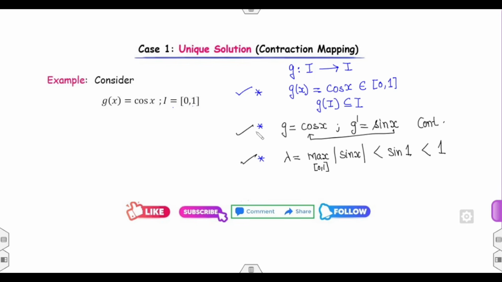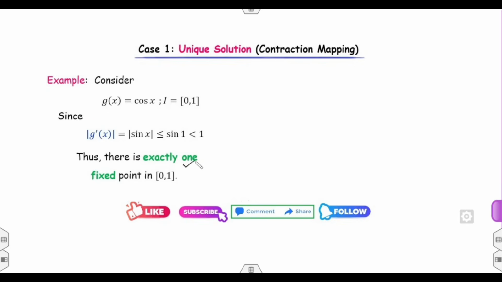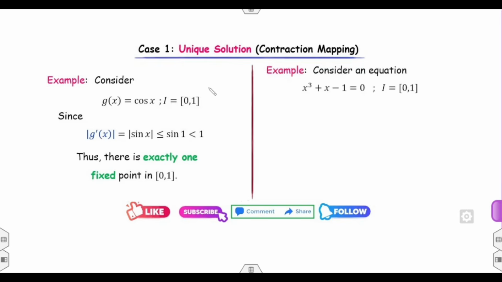So yes, the three properties are satisfied. Once the three properties are satisfied, you can say there exists one unique fixed point solution. So you can start from anywhere in between, and you will get the fixed point answer in a very reasonable time. Look at the second example.